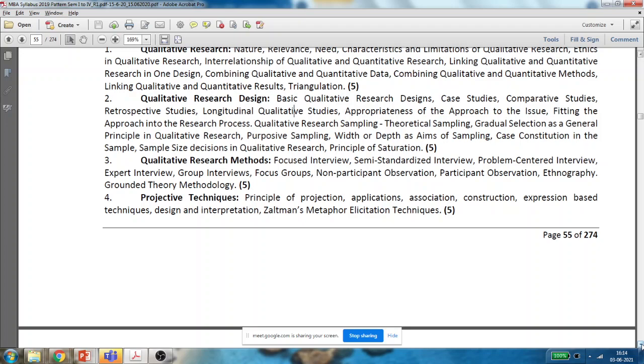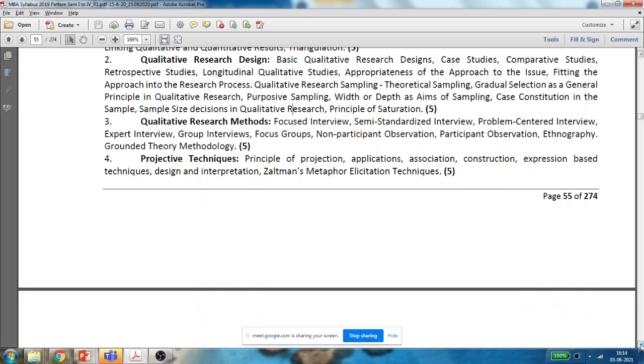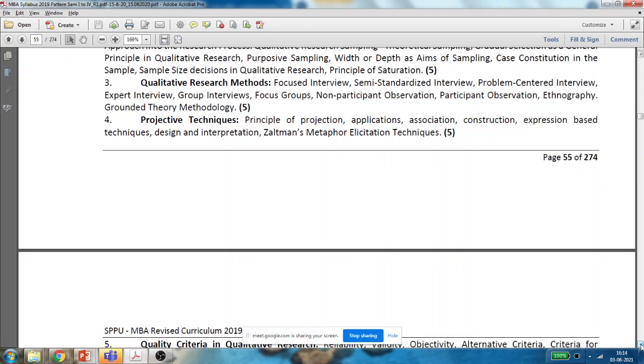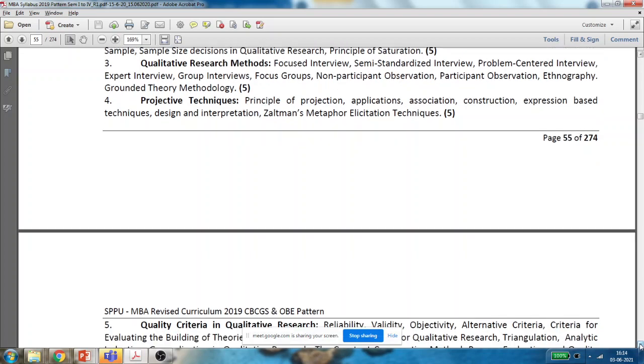The next is chapter number 4, projective techniques. When we talk about qualitative research studies, there are various projective techniques for projecting the result of a qualitative study. There are various types of projective techniques associated with qualitative research that we are going to study in detail.